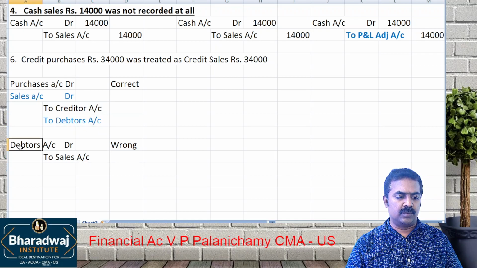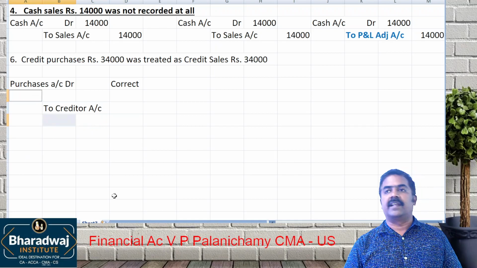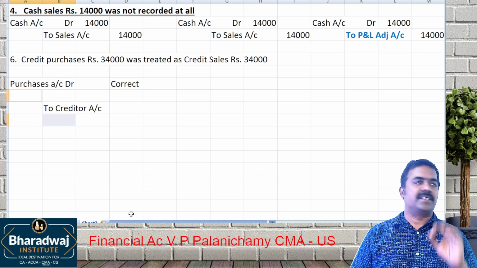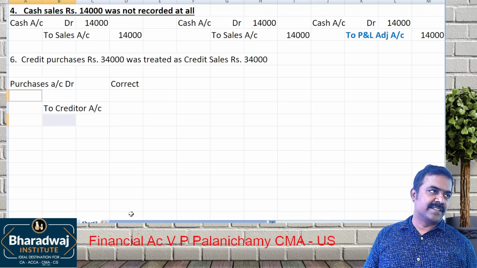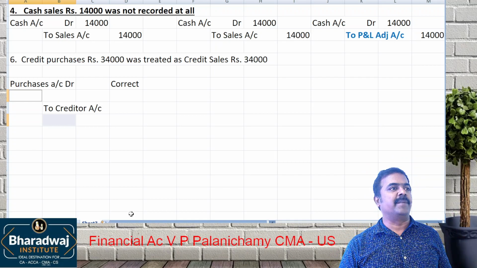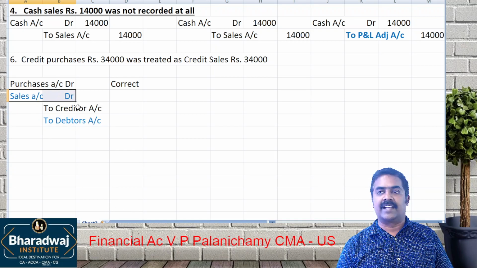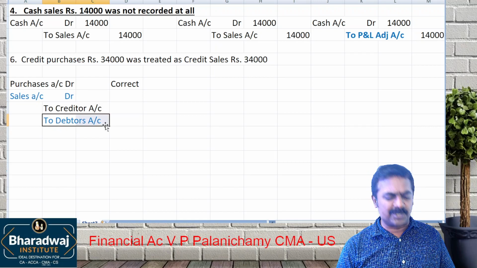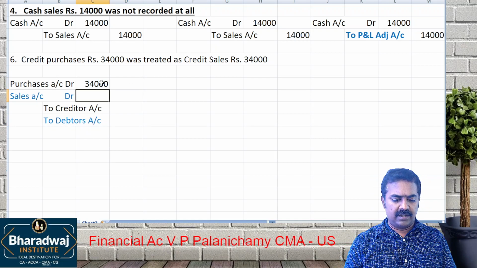Once again, now understand this. What is the correct entry? Purchase account debit to creditors account. Have we done that? No, do it now. Purchase to creditors. What was wrongly done? Debtors to sales. How to cancel that? Sales account debit to debtors account. Why? Because the sales account was wrongly credited. To cancel it, what should we do? Debit it. The debtors account was wrongly debited. How to cancel that? Credit. What is the amount? All are 34,000.